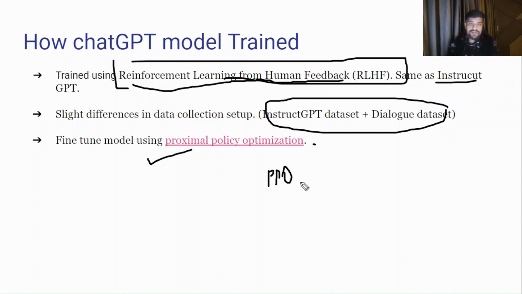So I hope you understand as of now that ChatGPT evolved from the InstructGPT model. They have added some dialog and the RLHF technique in that, along with the PPO. On this technology the ChatGPT model got trained.